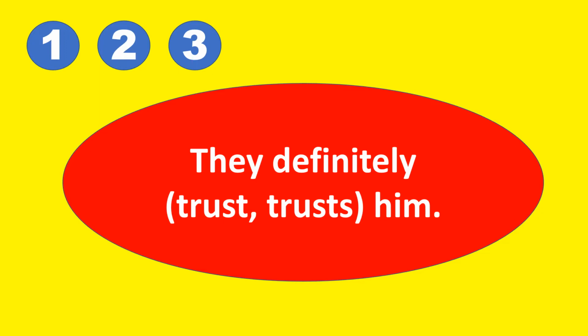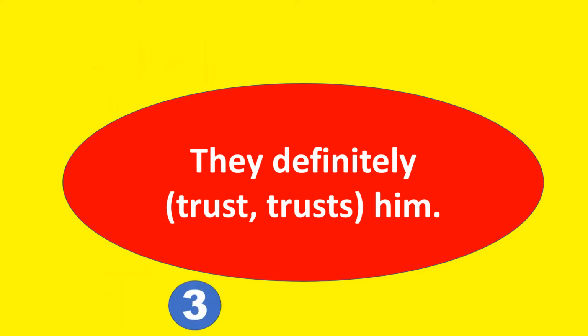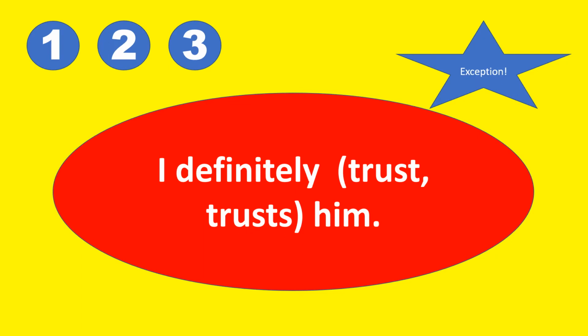Next, they definitely trust or trusts him? 1, 2, 3. The answer is trust. This time we have a plural subject, which is they. Hence, you do not take the S form of the verb, but you take the base form of the verb, which is trust.